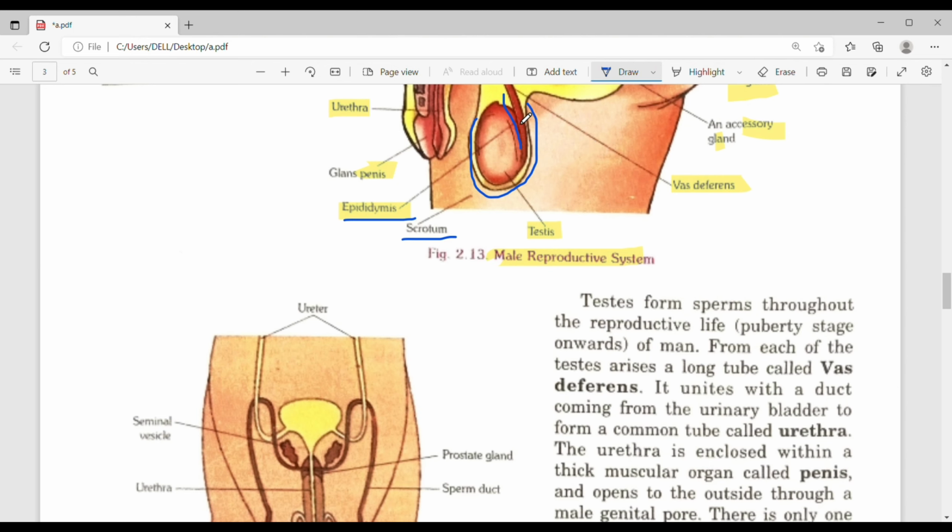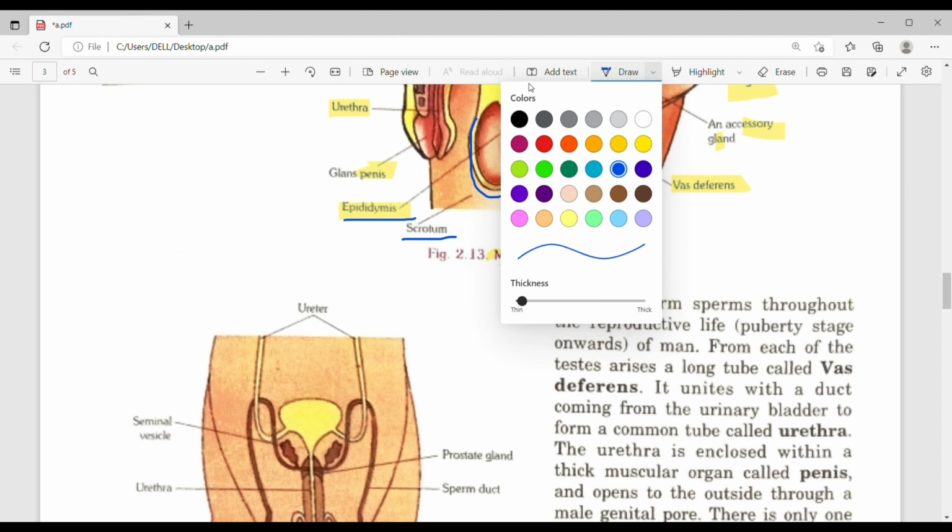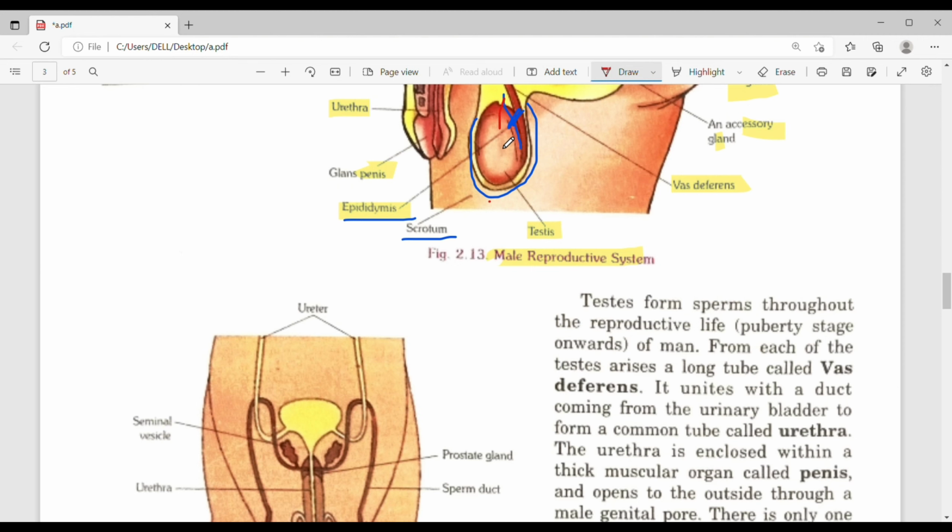You can see this attachment. It serves as a storehouse. This is also known as the storehouse of sperms.